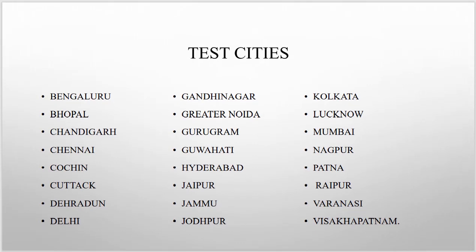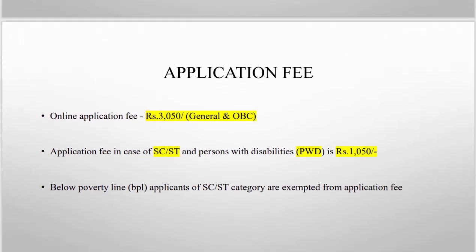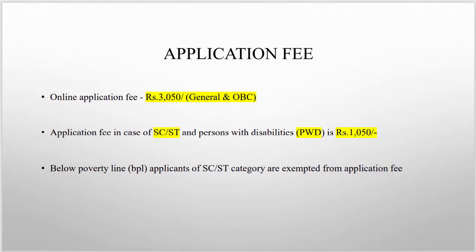Test cities: there are roughly around 24 test centers across various parts of India, and I'm sure you will be able to locate a test center closer to your city. So they have a decent number of test cities in India. Now, the application fee for general and OBC candidates is 3,050 rupees.